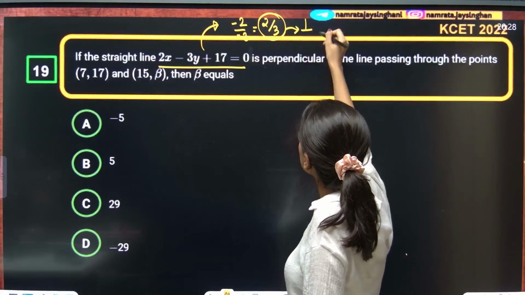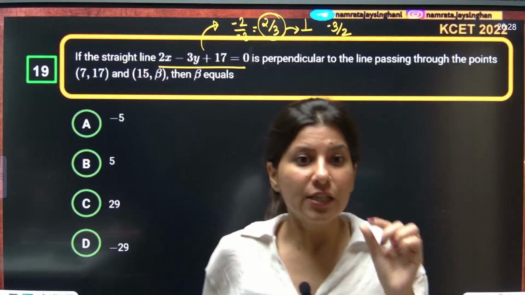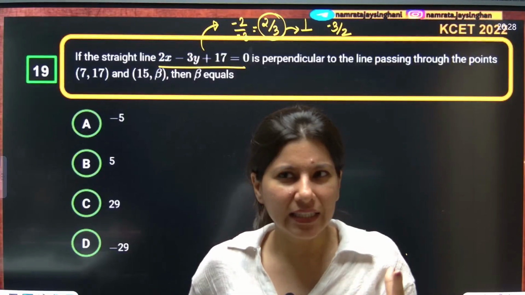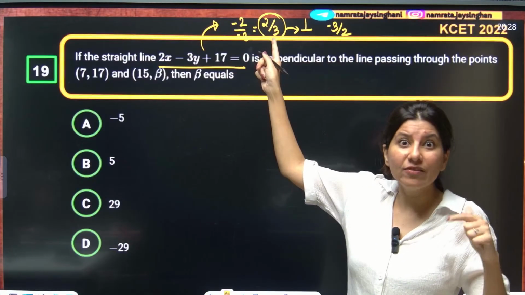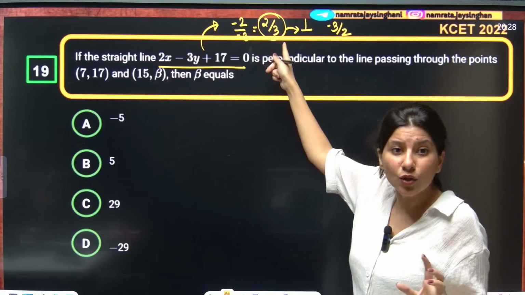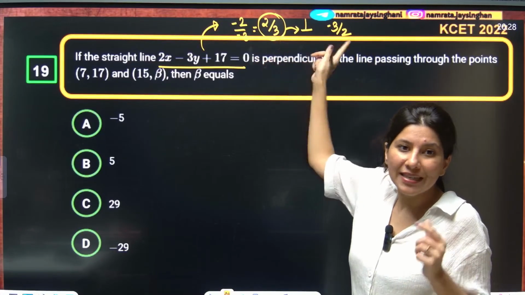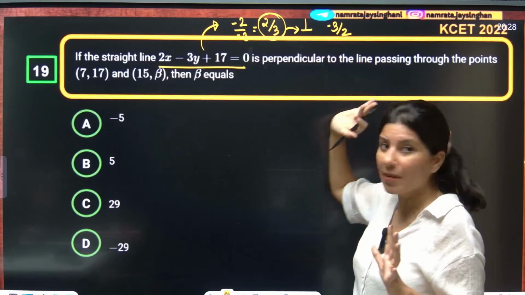Always remember the short trick: slope of any line perpendicular to this line will be given by the minus of the reciprocal. So minus sign you need to apply and take the reciprocal. So 2 by 3 reciprocal is 3 by 2. So minus 3 by 2, right?